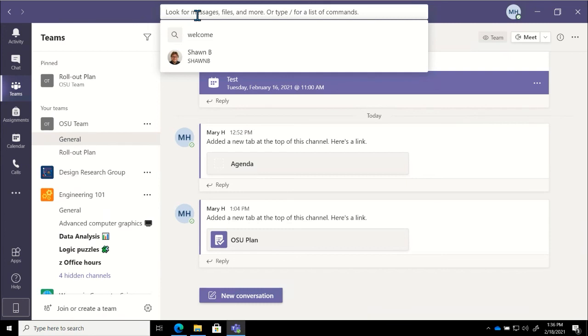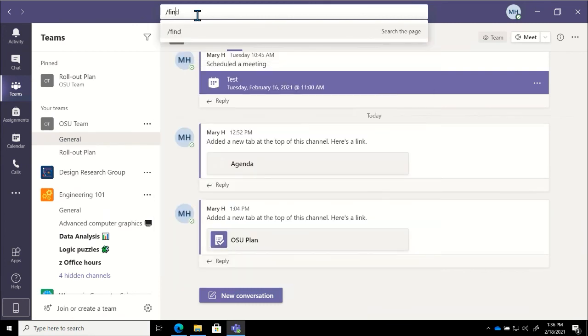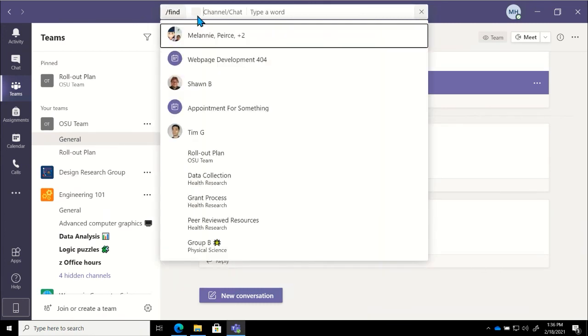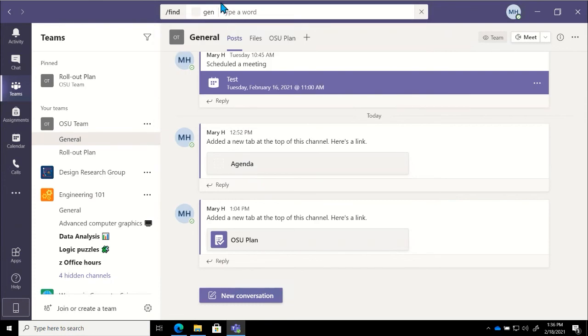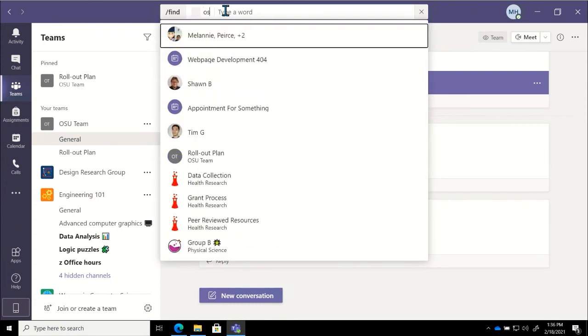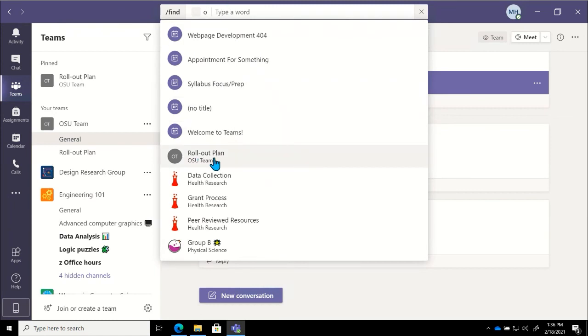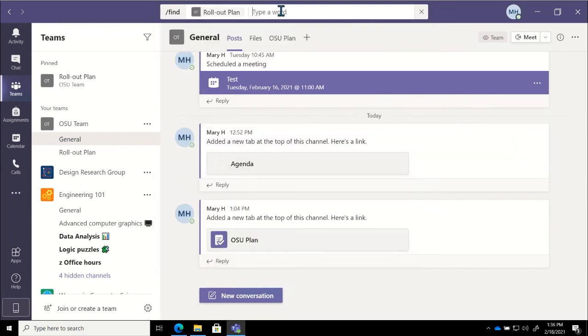I can put in a slash and click on find. And now it will ask me what channel or what chat message I would like to search in. So we could go ahead and click on rollout plan, and then I could put in the keyword that I'm searching for. Now it will limit my search to that particular channel or that particular message, whatever I may have selected.